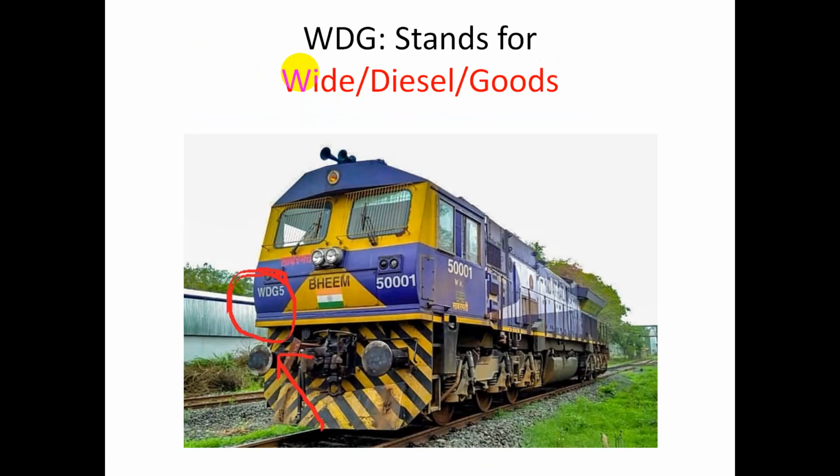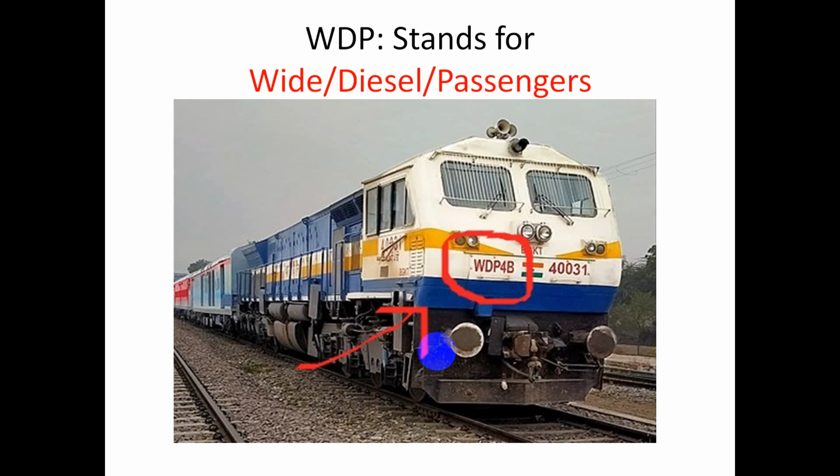Now friend, now move to diesel. Things are the same. Instead of A, I use D. W means wide gauge, that is 1676 mm. D stands for diesel. Here you can't see any AC connection, and G stands for goods. It means this particular locomotive is designed to carry goods. This particular locomotive is designed to carry passengers. Wide 1676 mm, diesel, and this is for passengers. Again, for passengers,